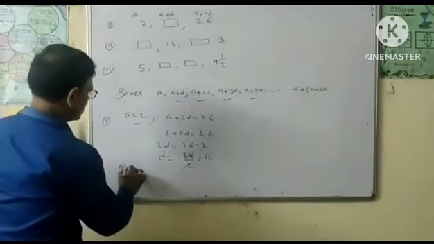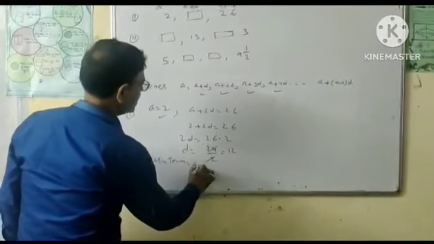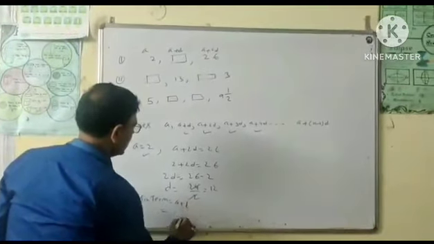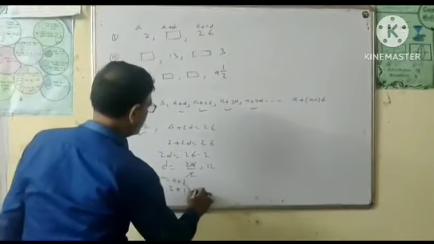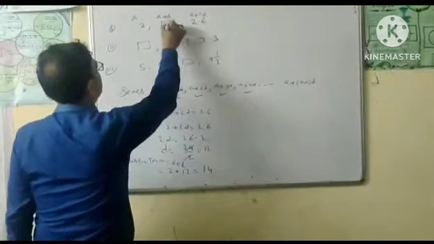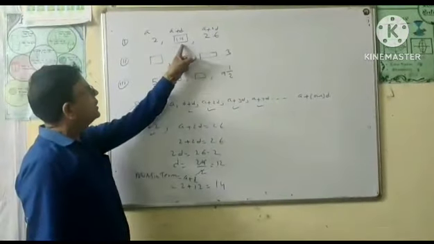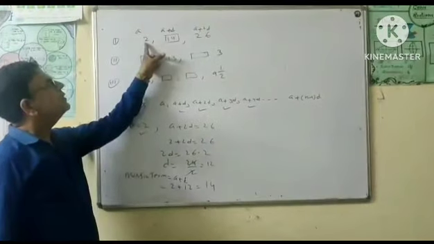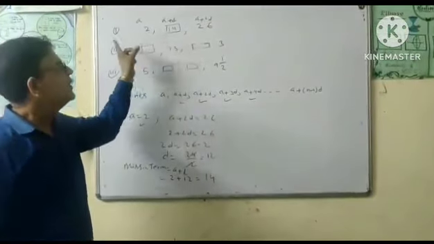Missing term is equal to a plus d, and a plus d means the value of a is equal to 2 and the value of d is equal to 12. So the missing term value is equal to 14 and you can check 14 minus 2 is equal to 12 and 26 minus 14 is also 12. So it is an AP.